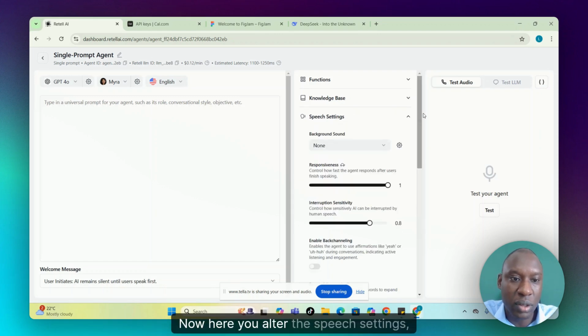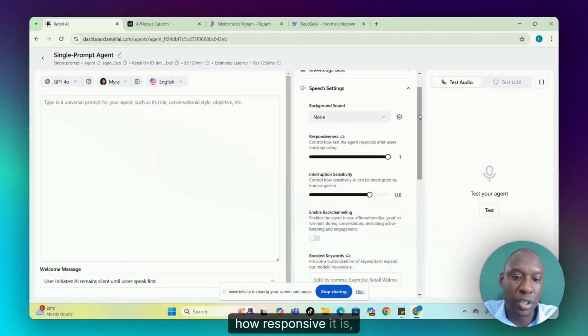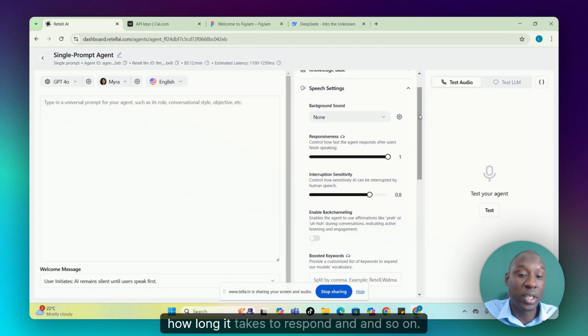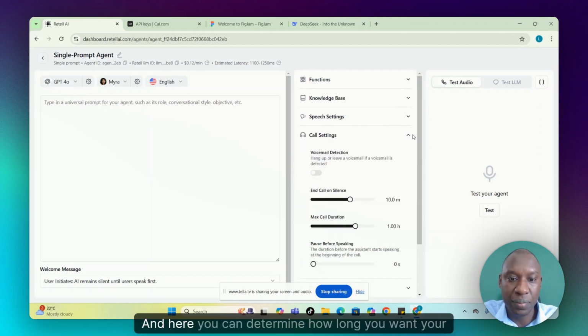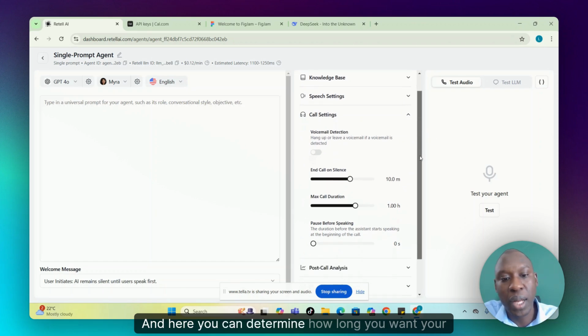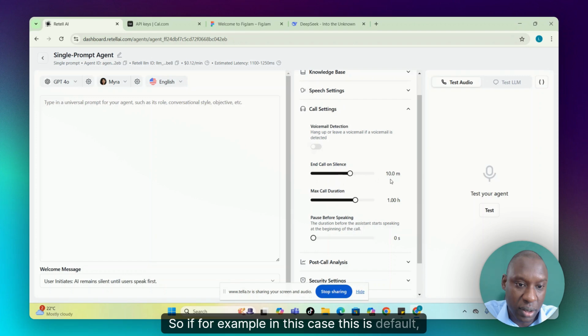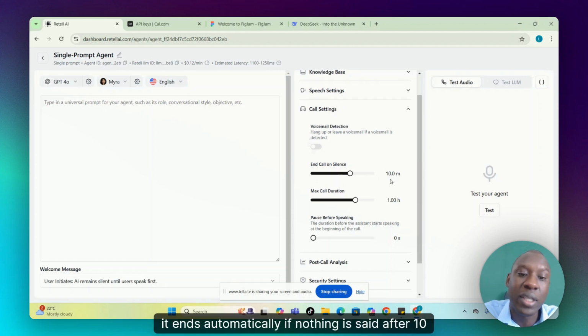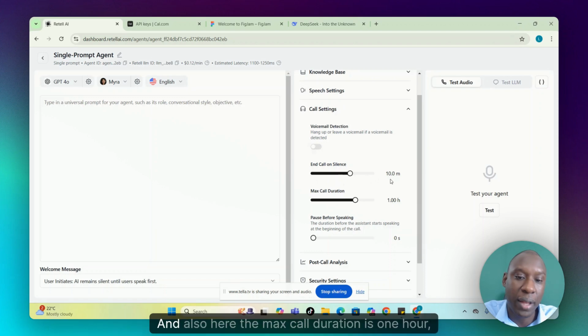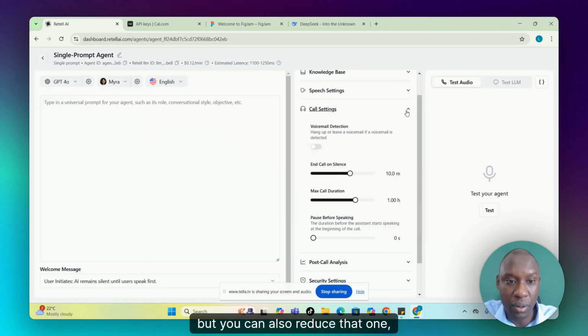Now here you alter the speech settings, how responsive it is, how long it takes to respond, and so on. And here you can determine how long you want your call to be. By default, it ends automatically if nothing is said after 10 minutes, but you can reduce that. And also here, the max call duration is 1 hour, but you can also reduce that one.